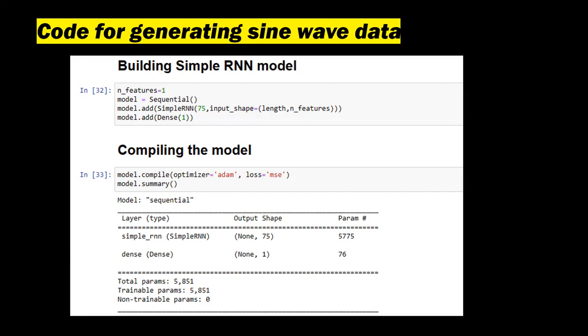After I built the simple RNN model, I compiled the model using the optimizer as Adam and the loss function as MSE.